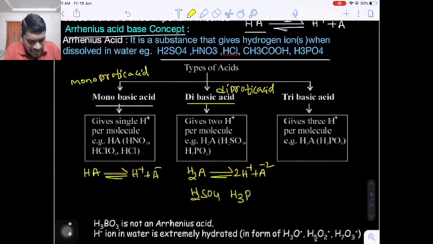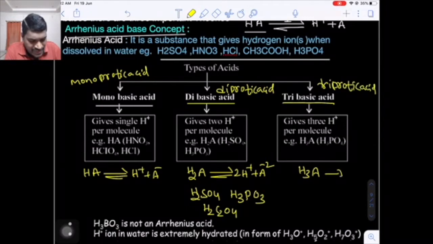Others: phosphorus acid, H3PO3, and oxalic acid, H2C2O4. Now the tribasic acid, H3A, also called triprotic acid.